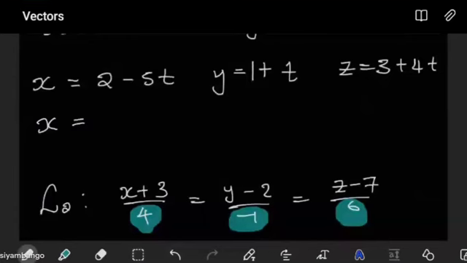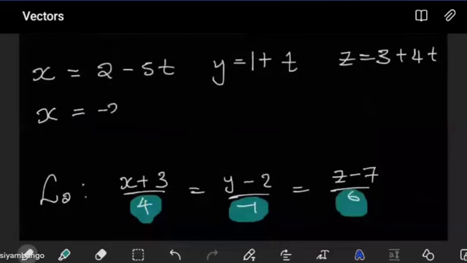Positive 3 plus 4n. Positive 3 or negative? Yes. Hold on. What did you say? Is it plus 3 or negative 3? Negative 3. And then plus 4n.